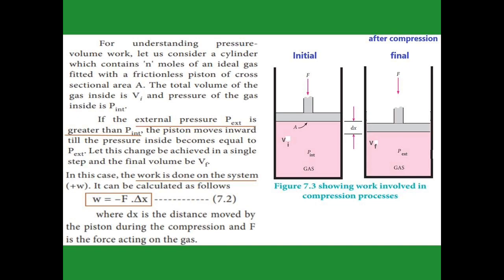Now it has attained the final volume, Vf. Now we are going to measure the work done on the system, because we are giving more pressure to the gas. The work is done on the system, not by the system. So the sign convention is plus W, and W is equal to minus F into del X, where F is the force and del X is the small distance it moves.